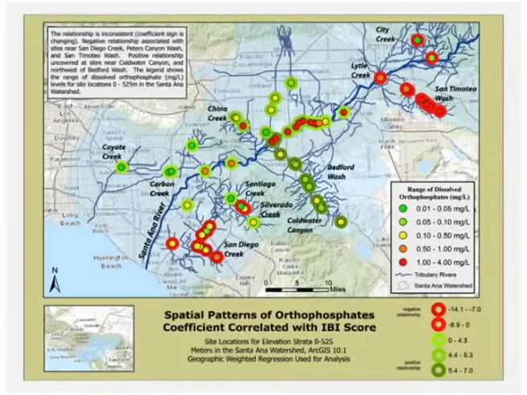And so this is the spatial patterns of dissolved orthophosphates. And what we're seeing, this is the first example of where we get into a little bit of heterogeneity within the watershed. For the global ordinary least squares regression, it was showing a positive relationship. And using this geographically weighted regression allows us to look at the local variation within the watershed, and we're uncovering that some stream sites are displaying a negative relationship.